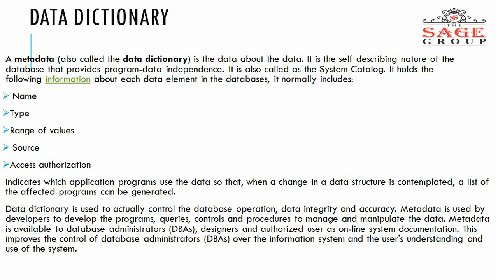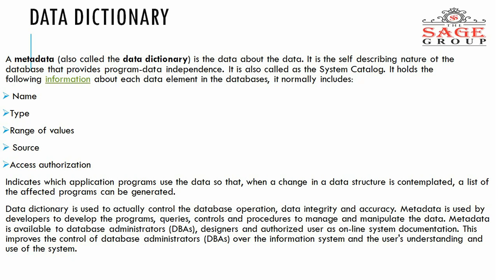It normally includes name, type, range of values, source, access, authorization. It indicates which application programs use the data, so that when a change in a data structure is contemplated, a list of the affected programs can be generated.